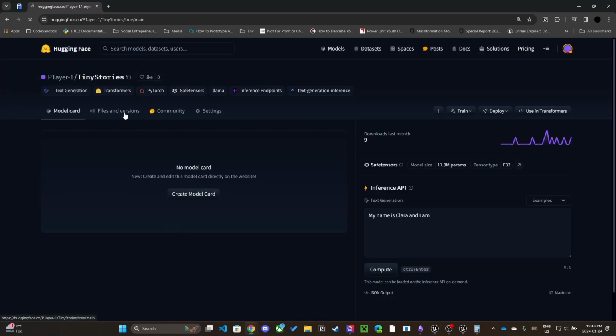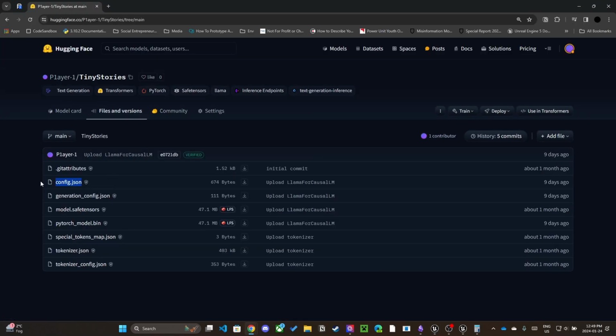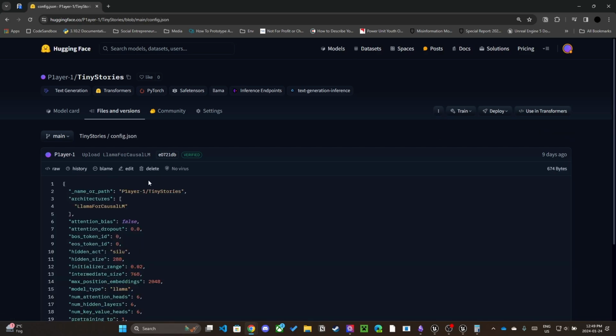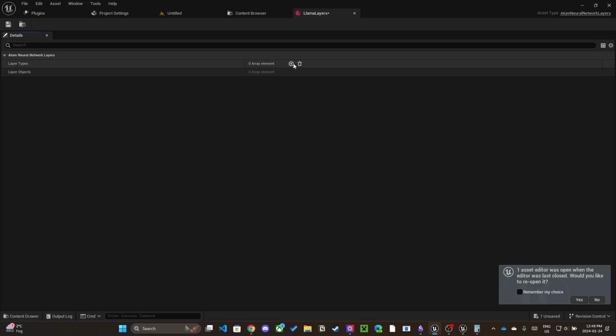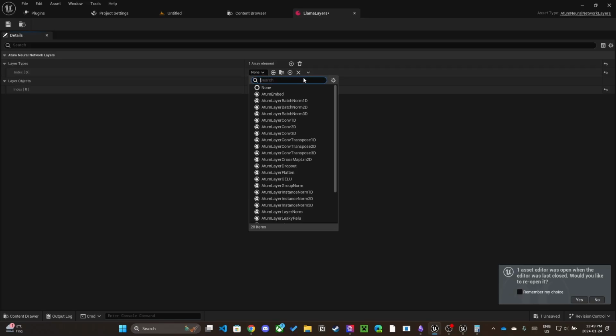The config of a model hosted on the hub is located in the config.json file. I have not set up the functionality yet to read a config from file, so we have to set params manually for now. Just a reminder, you should use bfloat16 if you're using one of Meta's pre-trained models. The config on the hub is set to float16, which is incorrect. We need to add a new layer with the class Llama Unreal.